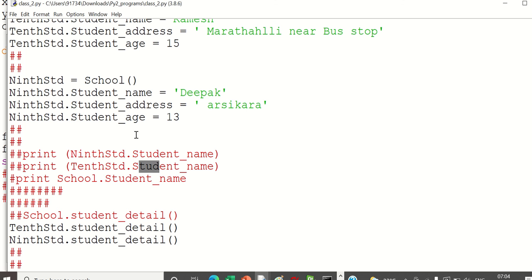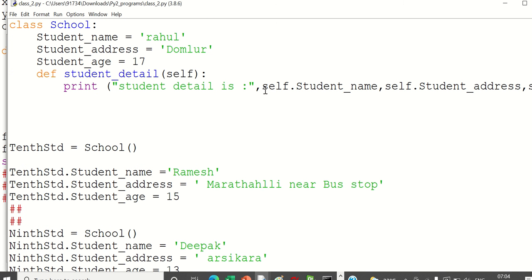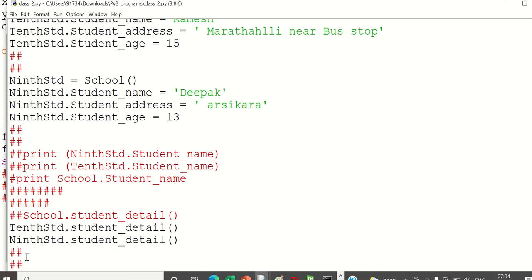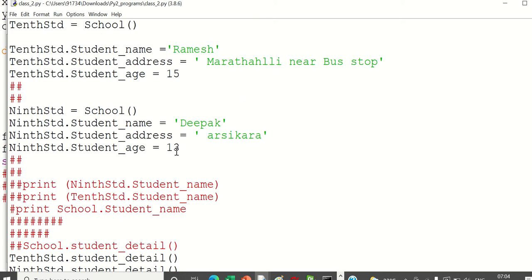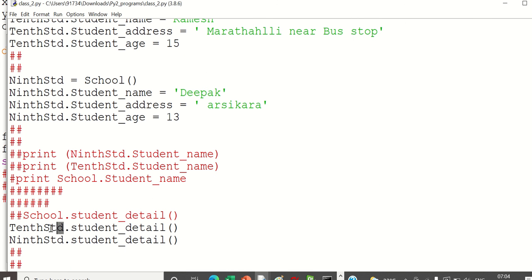If the parameters were many, every time instead of writing that, what we can do is write it one time here: self dot student name, self dot student address, self dot student age. Then when a particular object, now this 10 standard dot student detail, when we call this, it will come here, and this self will understand that this particular object, 10 standard, has called me.